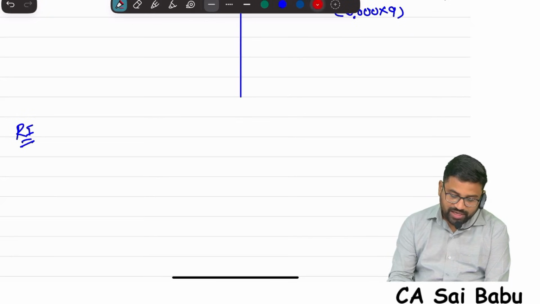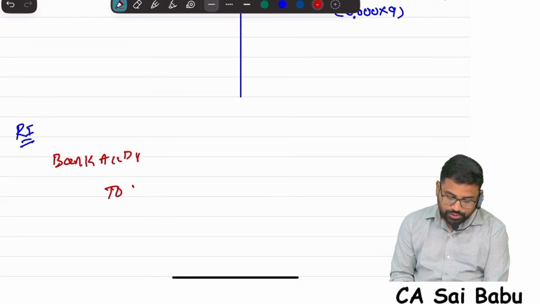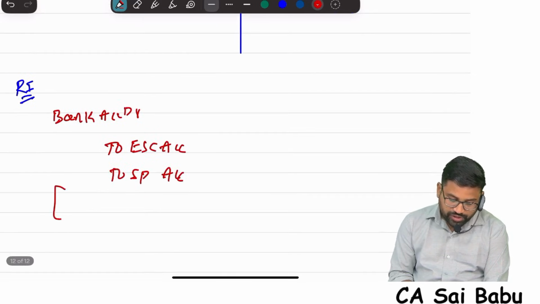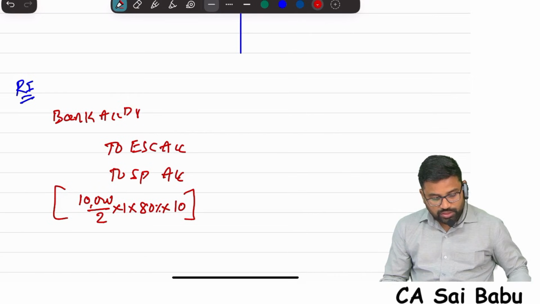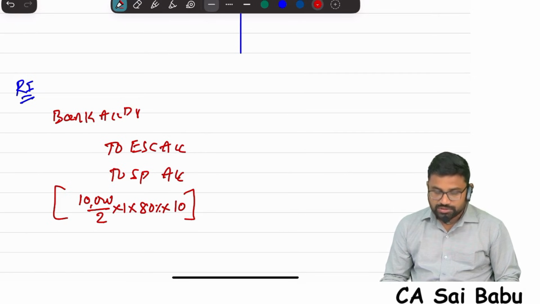For your understanding, I am writing. For rights issue, bank account debit to equity share capital account, to securities premium. Here, for every 2 shares, 1 share is given: 10,000 shares divided by 2 into 1. They subscribed 80%, sir. Each share 10 rupees, so 10,000 divided by 2 into 80% into 10. So it will be 40,000. Correct?